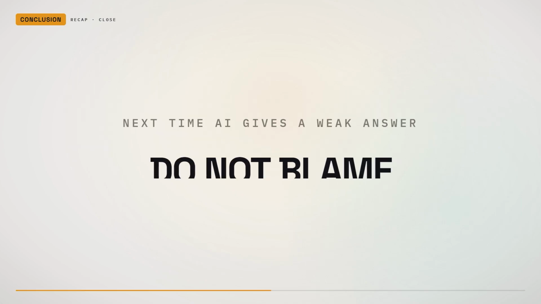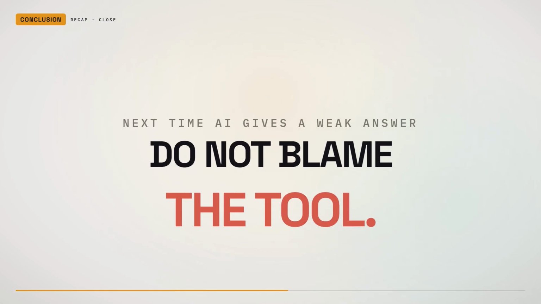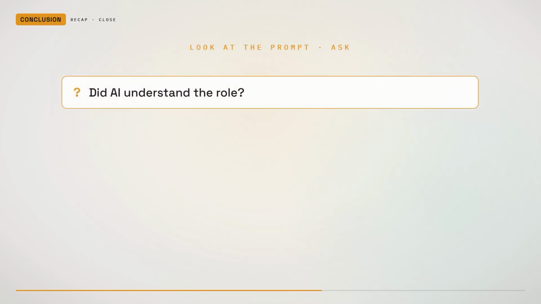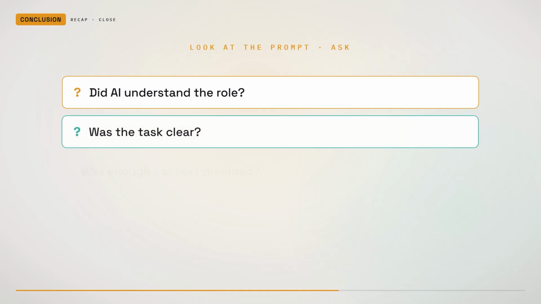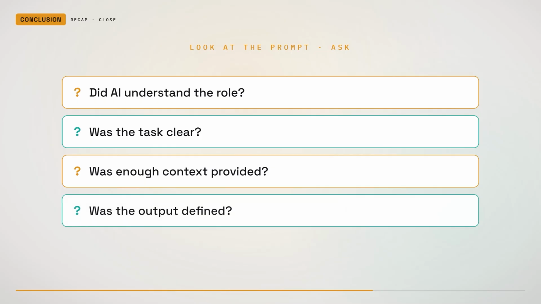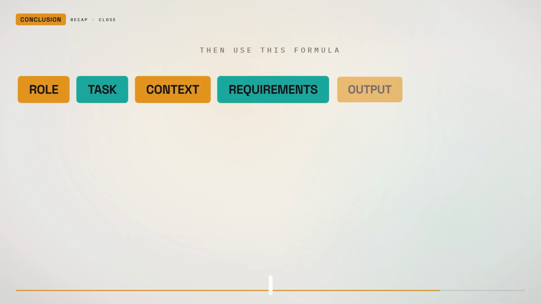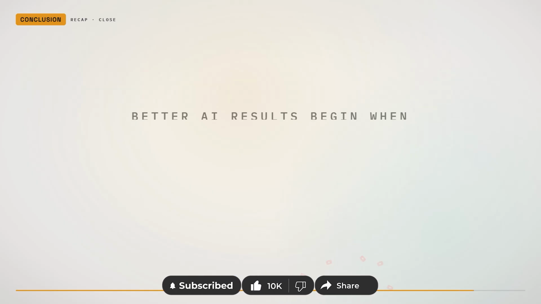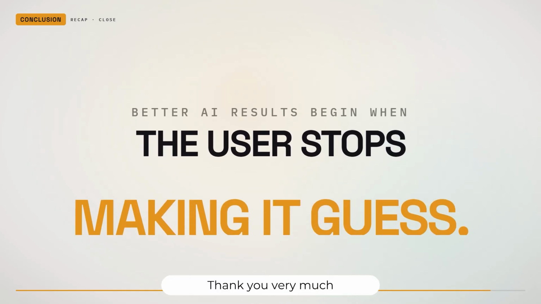The next time AI gives you a weak answer, do not immediately blame the tool. Look at the prompt. Ask whether the AI understood the role. Ask whether the task was clear. Ask whether enough context was provided. Ask whether the output was defined. Then use this formula: role, task, context, requirements, output, quality check. Because better AI results do not begin when the AI starts answering. They begin when the user stops making it guess.